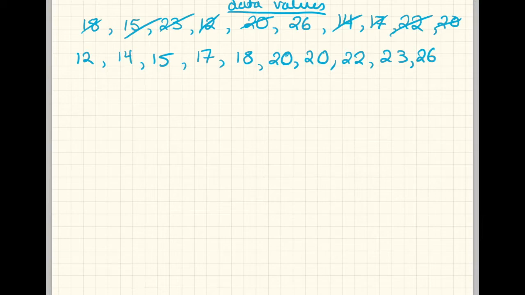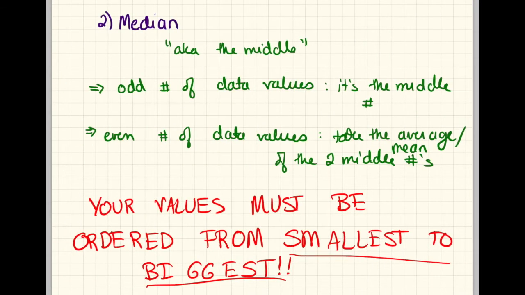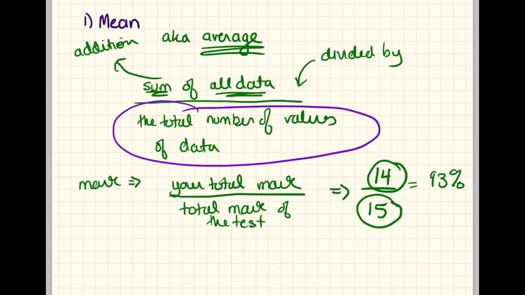So the first thing that we're going to do, and I'm going to change colors here, is I'm going to calculate the mean. So the mean is the total of the data over the total number of values that we have here. So in this case, we have to add all of those numbers together. So we're going to have to do 12 plus 14 plus 15 plus 17 plus 18 plus 20 plus 20 plus 22 plus 23 plus 26 over the total number of values of the data.